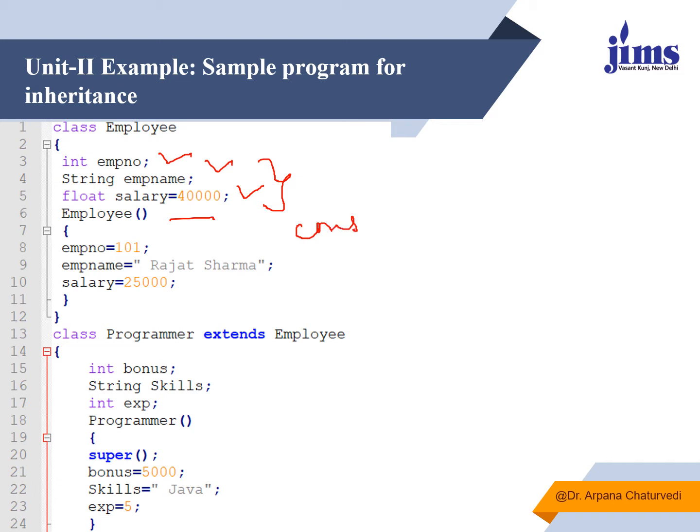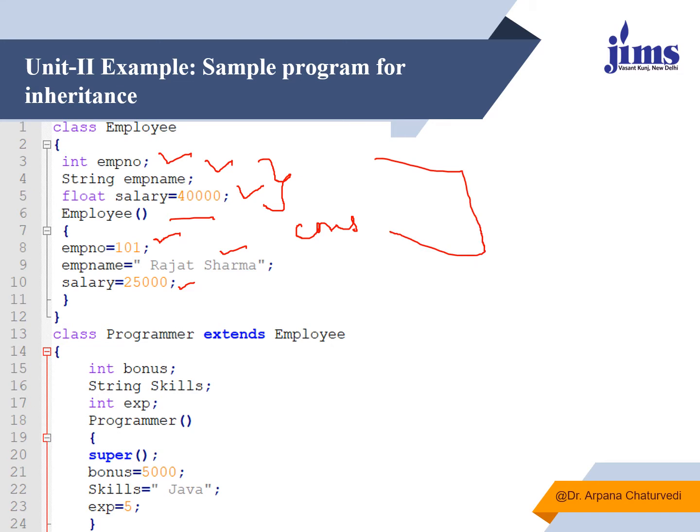Through this constructor, I am assigning some values to these data members: 101 is the employee number, the employee name is Rajat Sharma, and the salary is 25,000. Now I want one more class to be derived from the already existing class, because I want to use all these features again in a new class, and I want to add some new features to the new class.